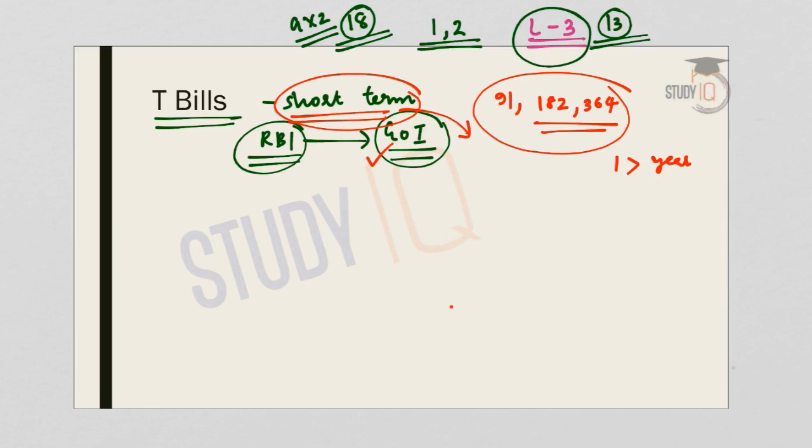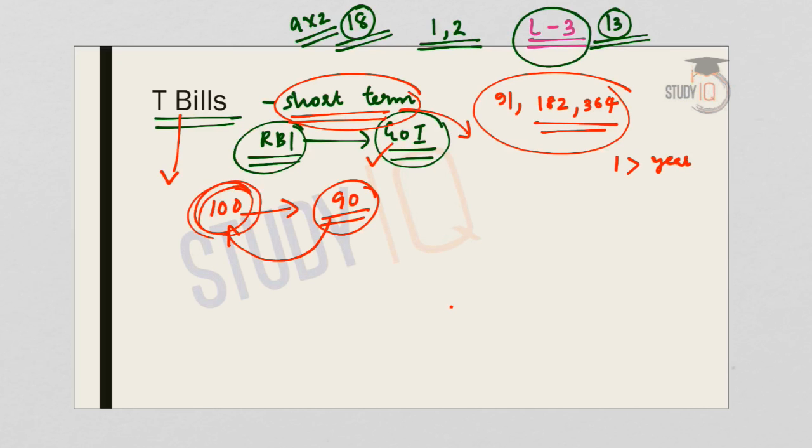Now regarding the return on T-bills, T-bills are issued on discount to the face value. That is, suppose the T-bill is for 100 rupees, the issue price would be 90. So it would be issued on discount and after maturity the face value, that is 100 rupees, would be paid to the investor. So T-bills are basically issued on discount to the face value and the holder will get the face value on maturity of the T-bills. And the return on the T-bills is the difference between the issue price and the face value.